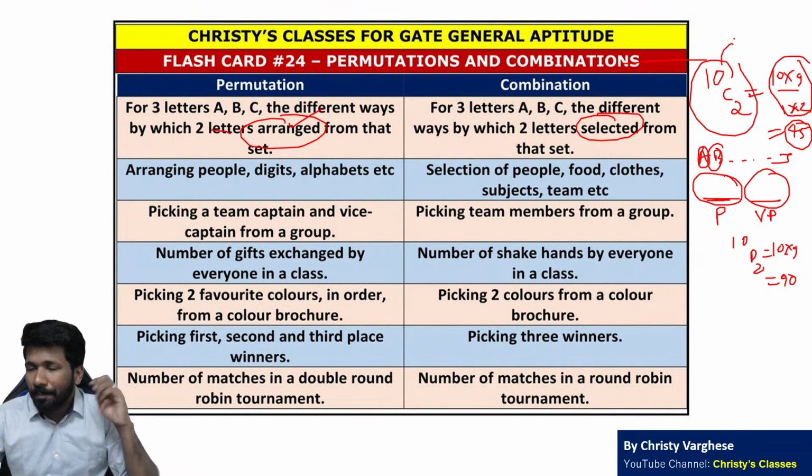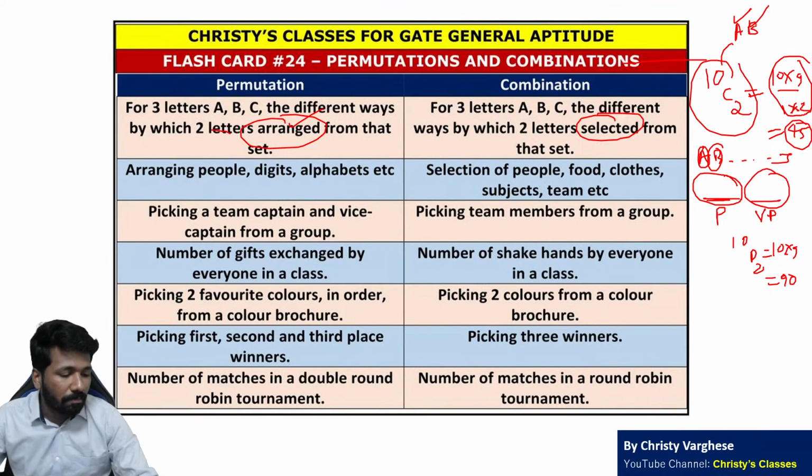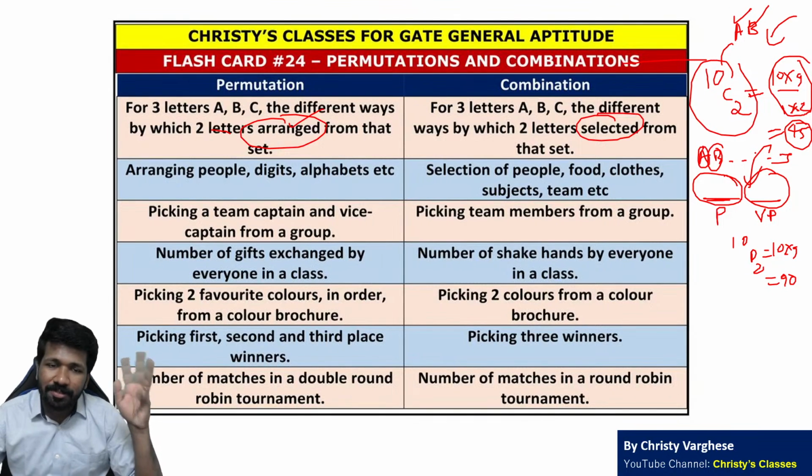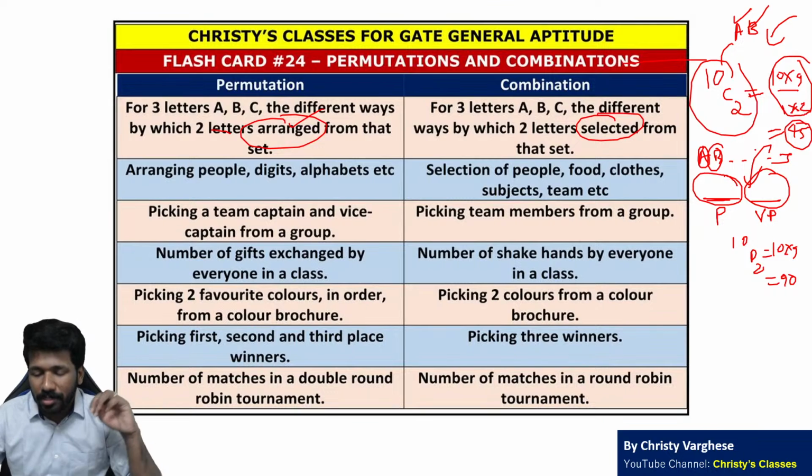But here, when 2 people are selected as team members, A and B, A is a team member and B is also a team member. That is not different. AB and BA are the same. Order does not matter here. But in the earlier case order matters. Order matters means permutation. Order does not matter means combination.